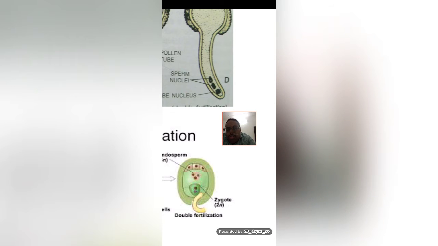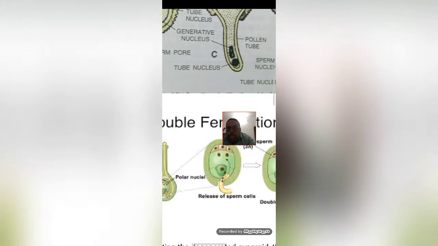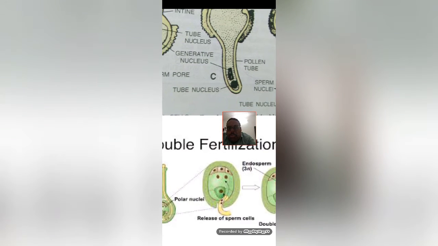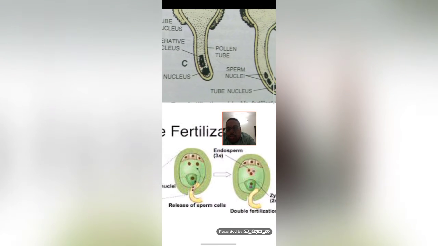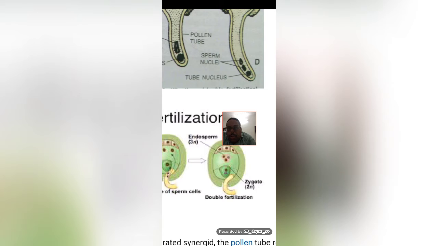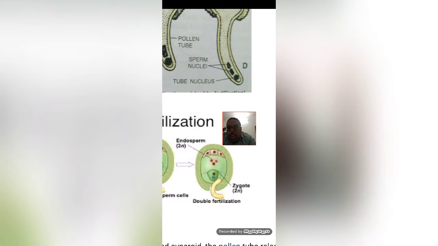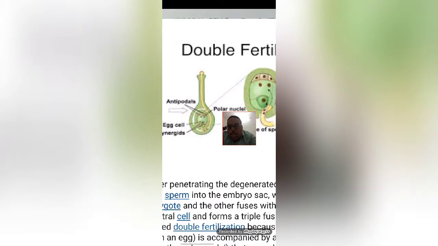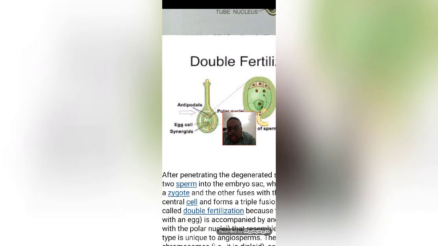And here you can see that after entering into the stigma, this particular generative nucleus will undergo mitosis and produce sperm cells. Two sperm nuclei will be produced, and the two sperm nuclei and the tube nucleus will move through the style, through this female part, and enter into the ovule through the micropyle end.